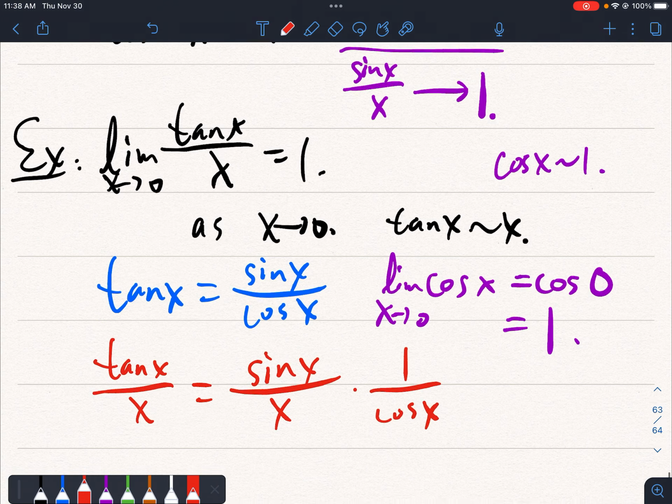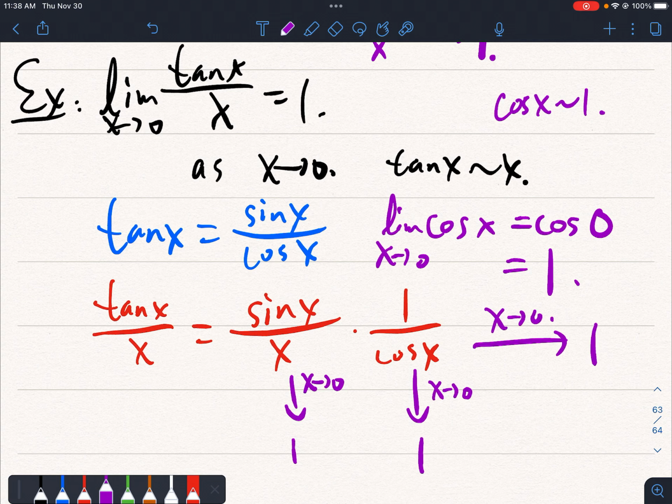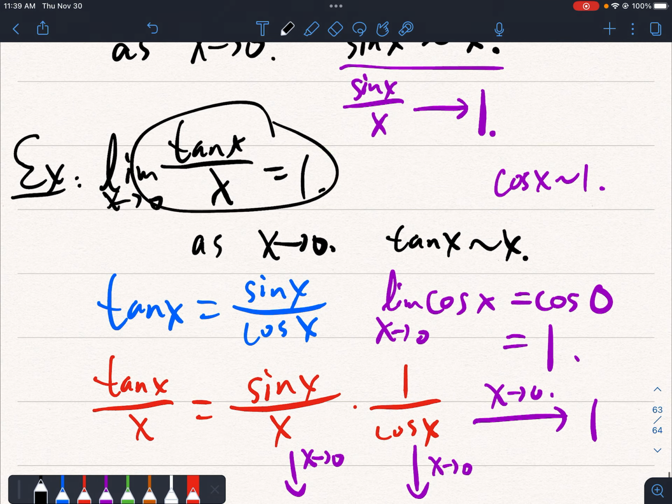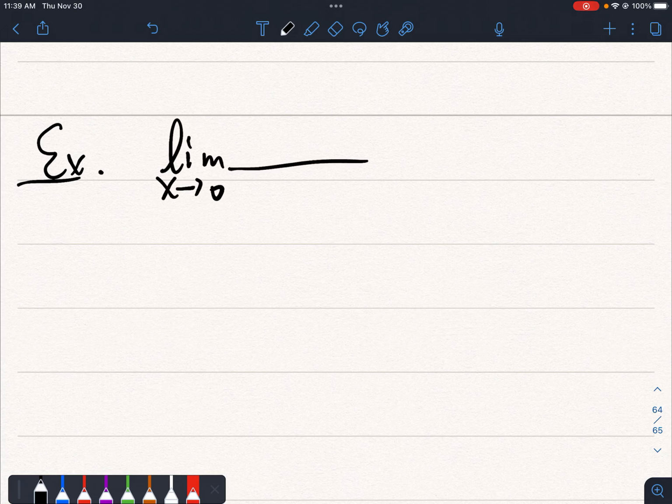So we can simply rewrite this as sine x over x times 1 over cos of x. And we know that this will converge to 1 as x approaches 0, and this will approach also 1 as x approaches 0. So this will converge to 1 by the product rule, right? Because the limit of the product would be the product of the limits if both limits exist. And, okay, so this is also easy to understand. But now this exercise might be slightly trickier.